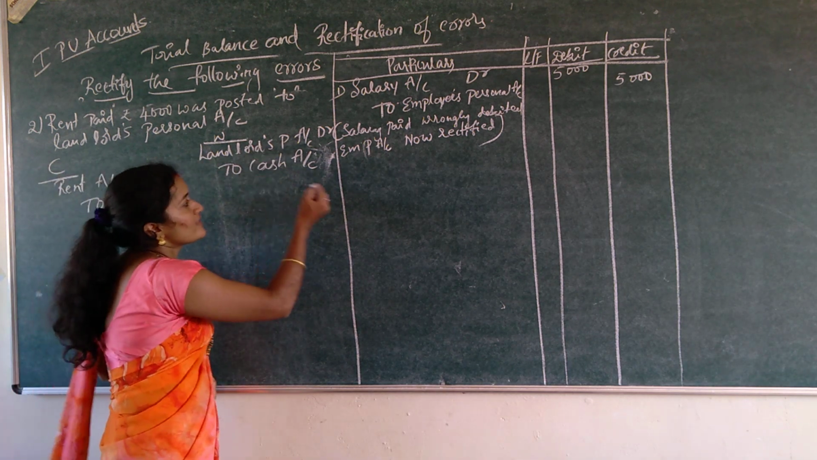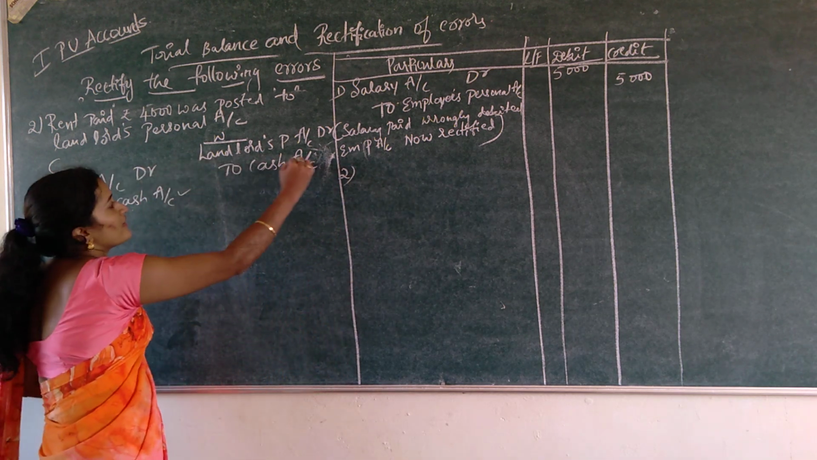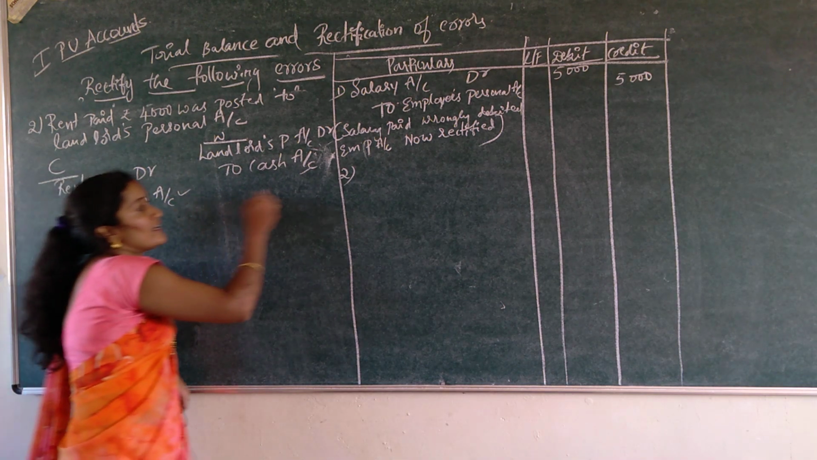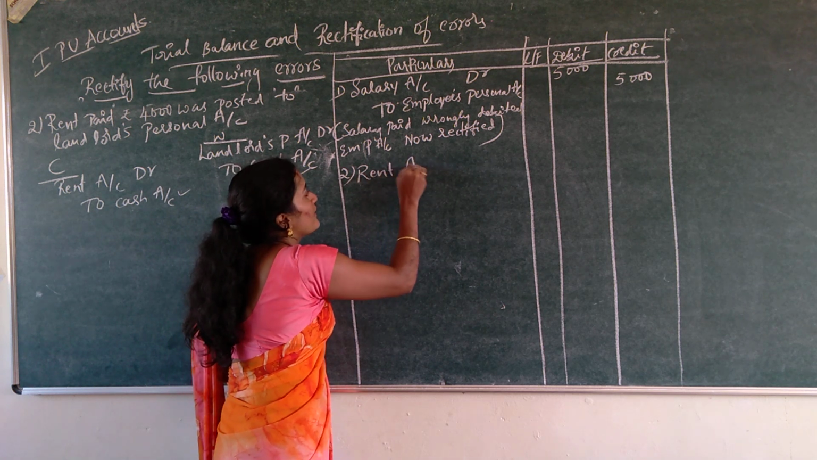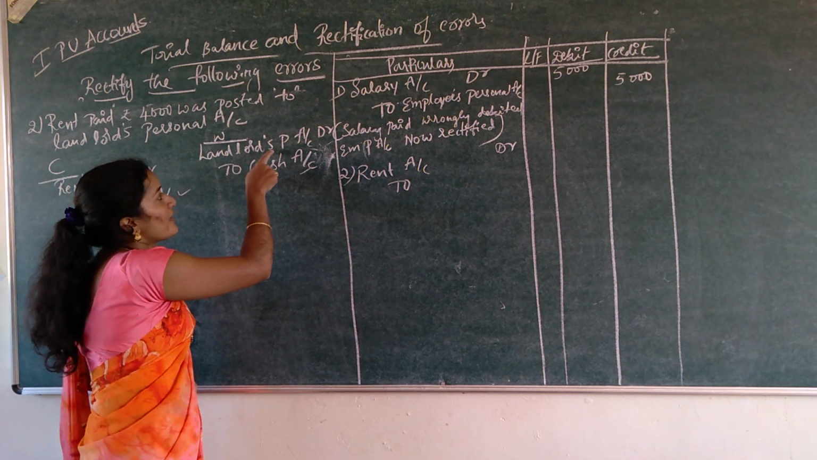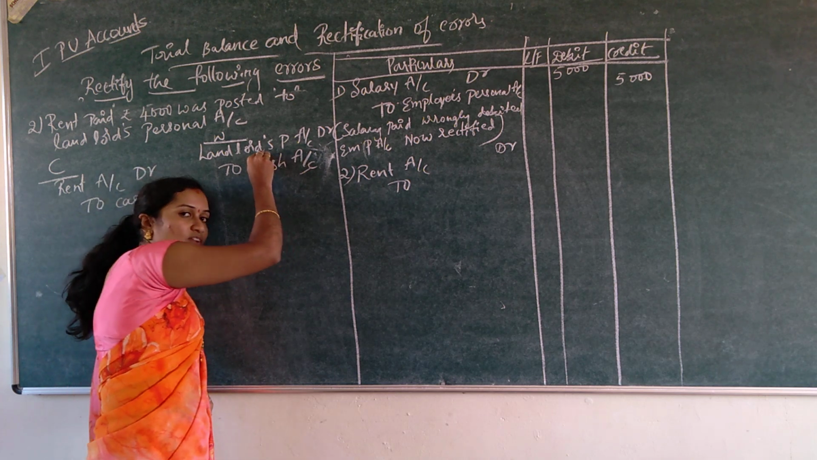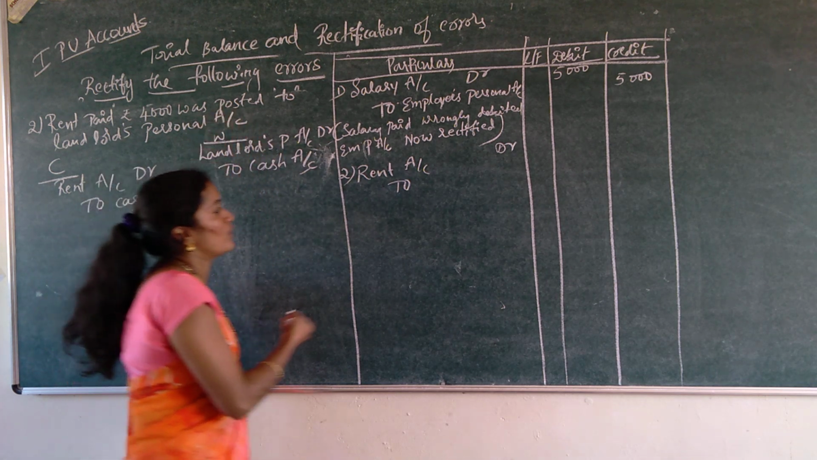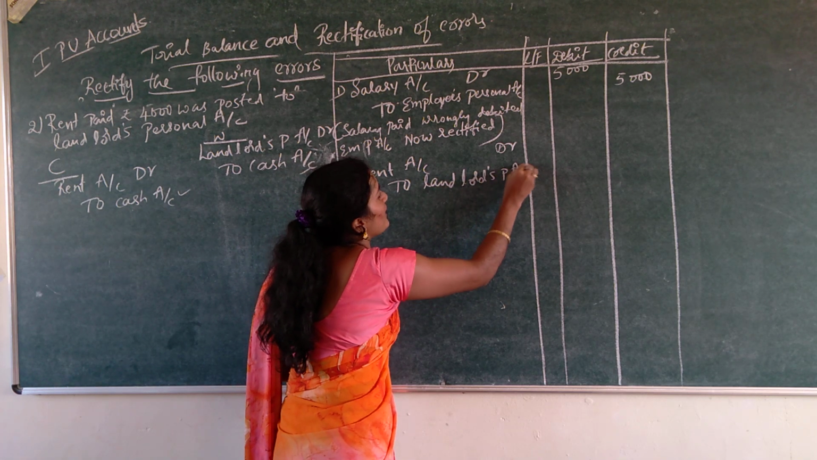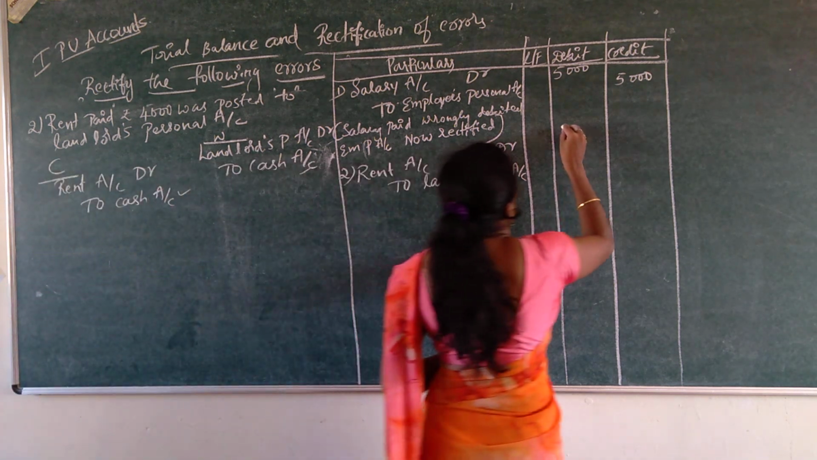In order to rectify this error, see, there is no problem under the credit side, but on the debit side, what is the correct entry? We have to write the correct entry as rent account. Rent account debtor to, this is the wrong entry, landlord's personal account. Landlord's personal account was debited. So in order to rectify this entry, we are going to credit landlord's personal account. So rent account debtor to landlord's personal account, rupees 4,000.